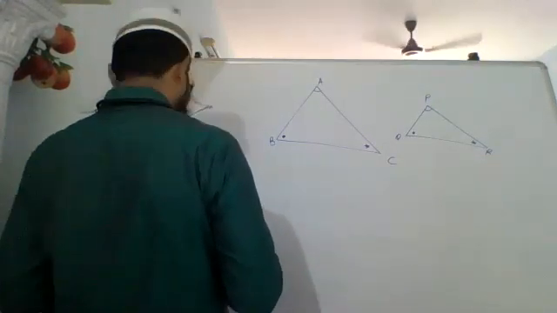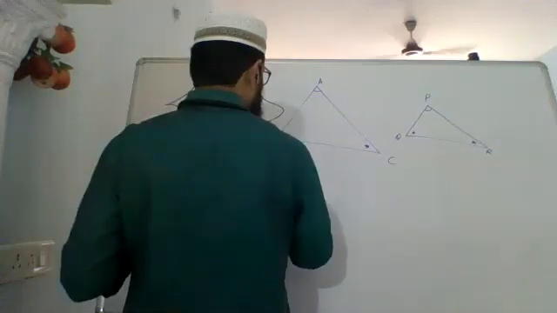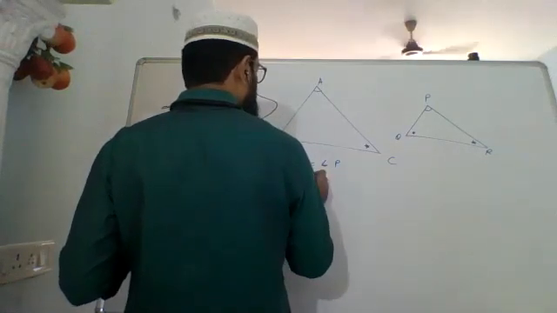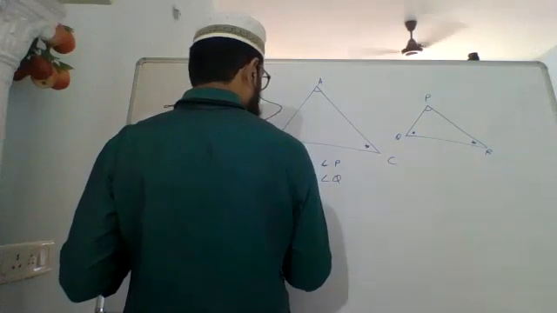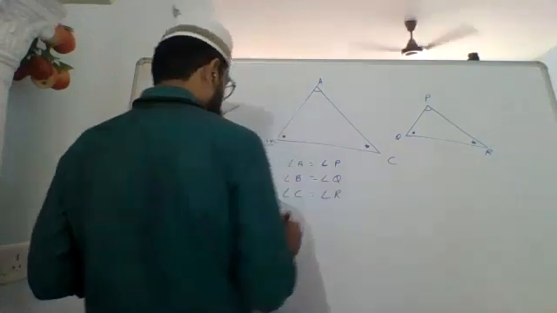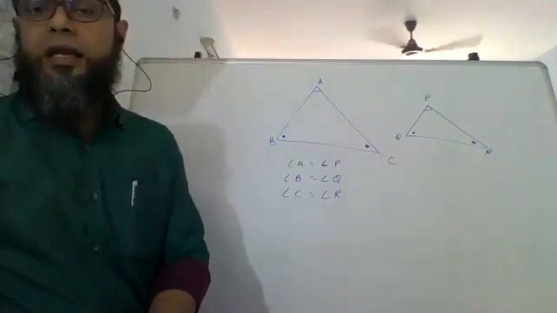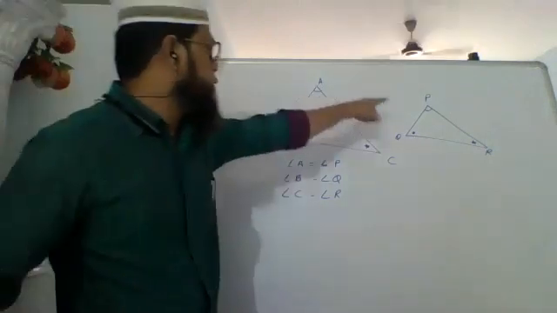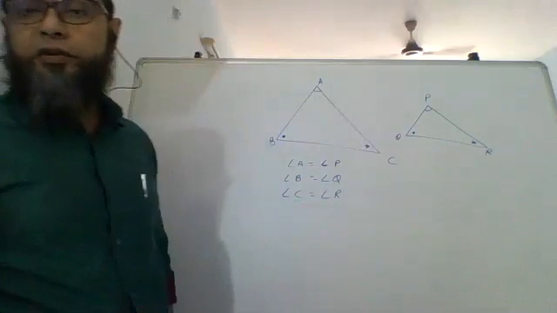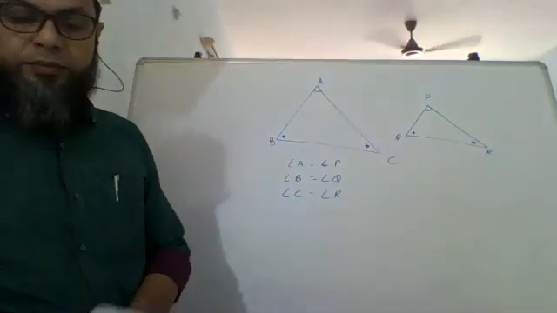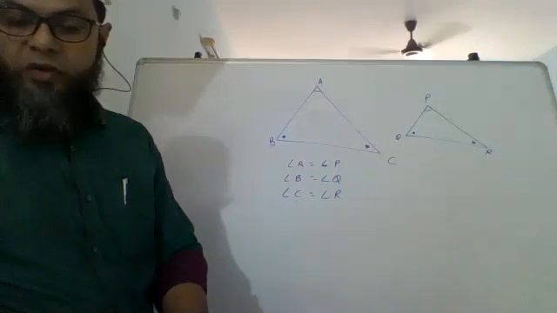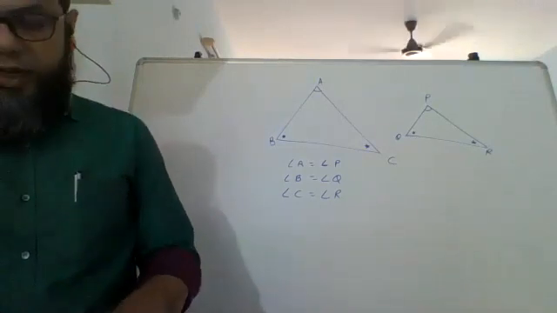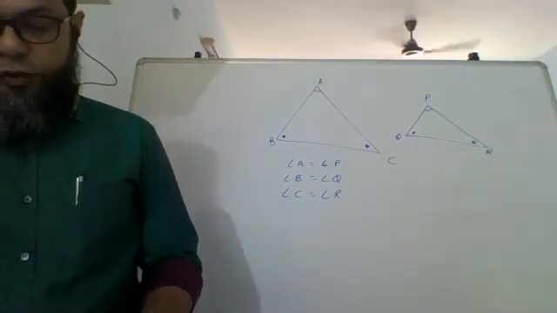So what do we say? If angle A is equal to angle P, angle B equals angle Q, and angle C equals angle R, that means the three angles are equal, corresponding angles, A to P, B to Q, C to R. If each of them is equal, then the two triangles are said to be similar.